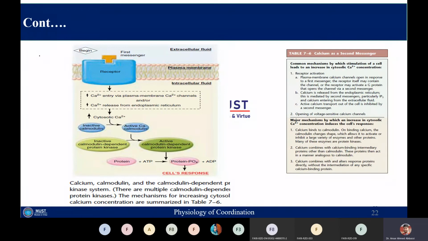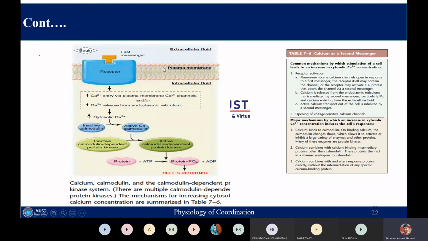Here you can see the stimulus, and the first messenger binds to its receptor. If the receptor is itself behaving as a calcium ion channel, this channel will open and calcium will enter via this channel into the cytoplasm.